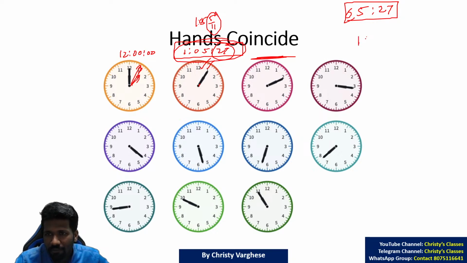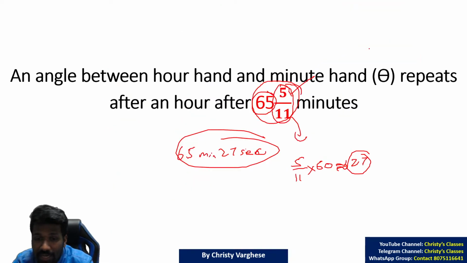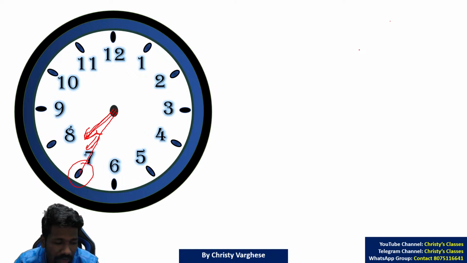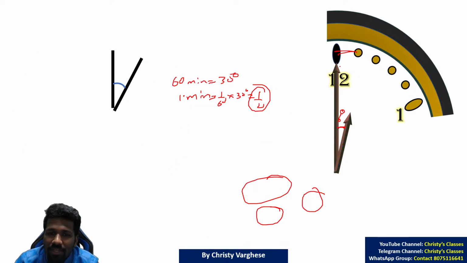1:5:27 means 65 and 5/11 minutes, 27 seconds. 60 minutes is 1 hour. 5 minutes, 5 plus 5, 10 minutes. 27 plus 27, 54 seconds. Sorry, it is 2 here, adding 1. So it is 2:10:54, approximately, because it is not exactly 27. That means that way you can generate all the times when 0 degree is repeated.